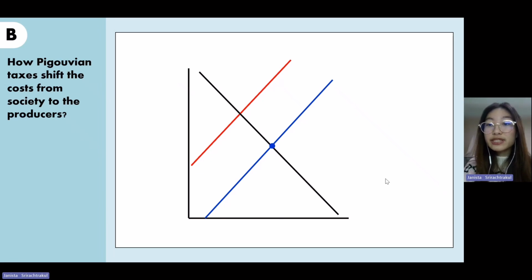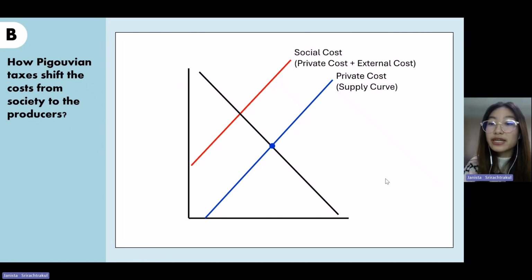How Pigovian tax shifts the cost from society to the producer. Let's first take a look at this diagram. You see the private cost curve, which is the direct cost to the seller, as a supply curve. Another one above is called the social cost curve. This curve comes from the summation of the private cost and the external cost. The external cost is the value of the negative impact on the bystanders. So the gap between these two curves is the external cost.